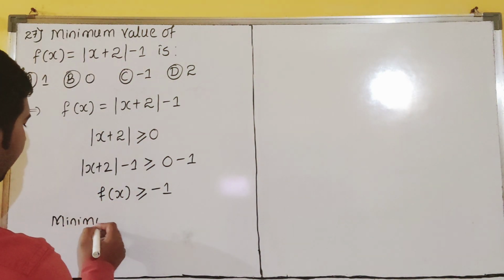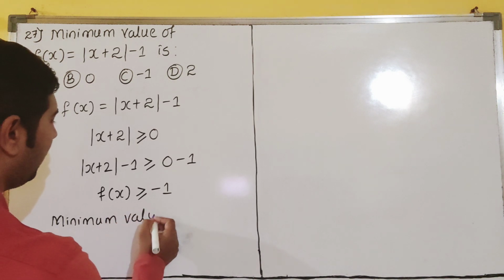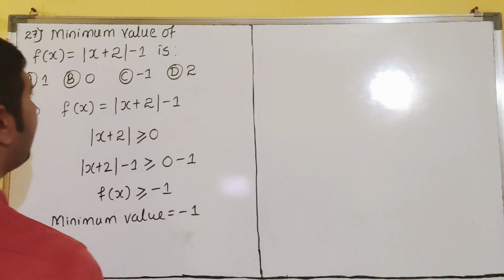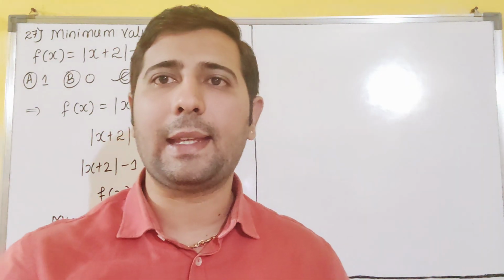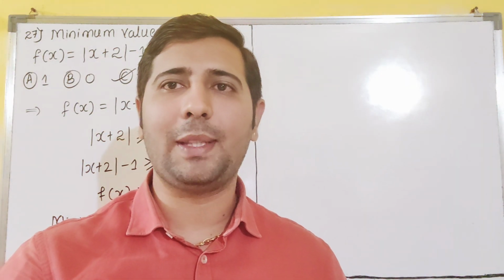Minimum value is equal to minus 1. So our option is what? C. So C for cake. Cake is our answer, dear students. So please copy this. We'll see the next question.